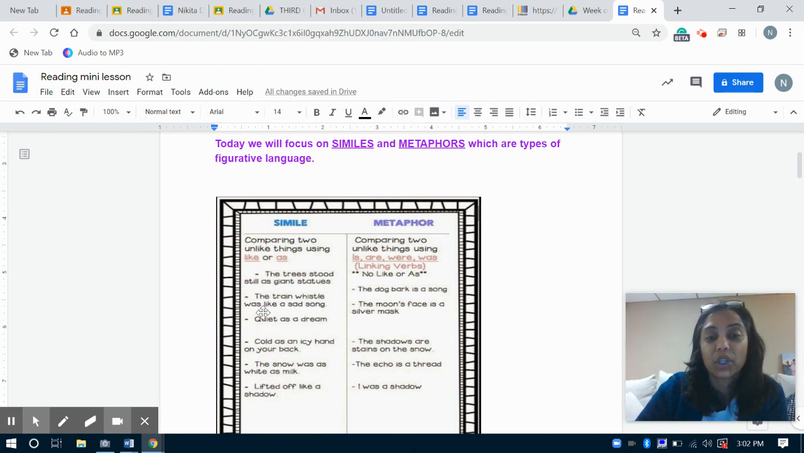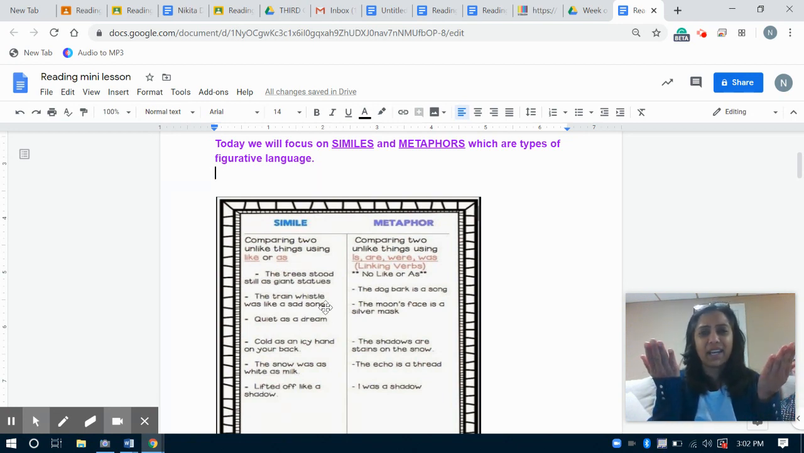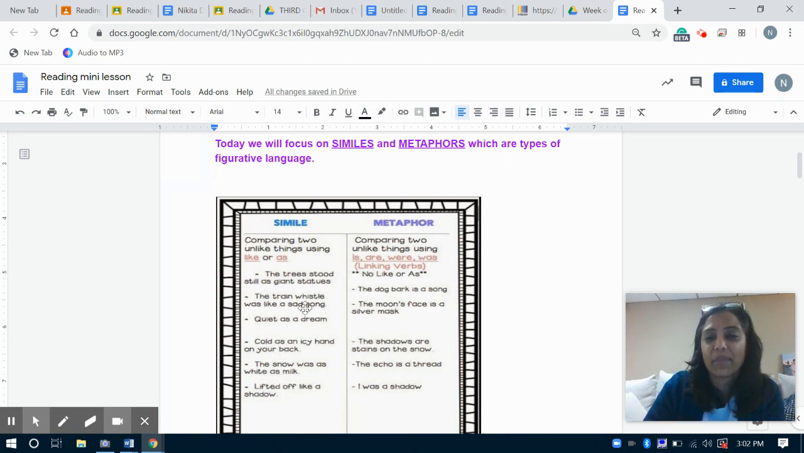Okay, let's take a look at the next one. The train whistle was like a sad song. Here we have the word like. Remember, a simile might have the word like or the word as. Train whistle and a sad song. We might not think that they're connected, right? They're completely unalike, but we can connect them together because we're thinking about the way the whistle sounds. And so to someone, this particular poet, the whistle sounded like a sad song. So those are two examples of some similes.